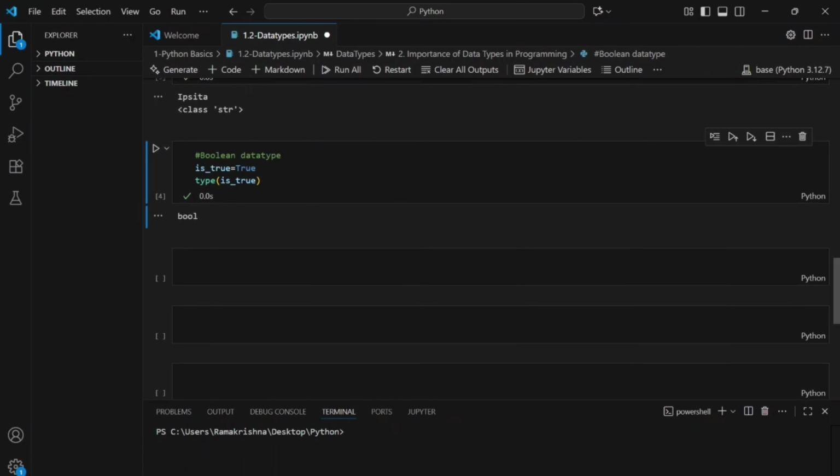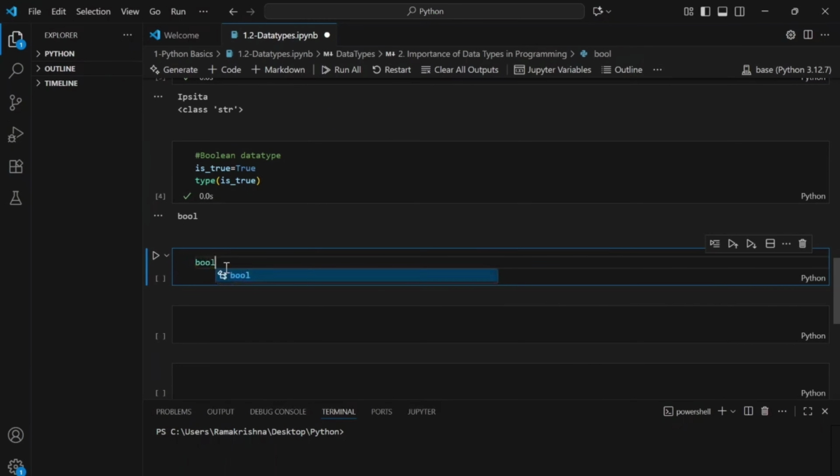I'll show you another way of assigning these Boolean variables. Suppose I'm calling the Boolean function. Just give it a thought, think for a second and comment what you think should be the output for this function. When we call this Boolean function, what should be the output? And check whether your answer is correct or not.